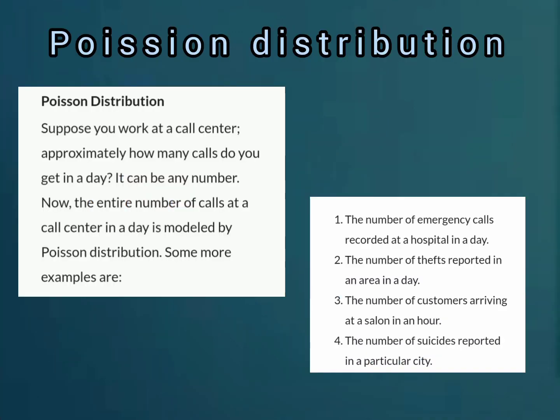And second comes the Poisson distribution. Suppose you work at a call center. Approximately how many calls can you get in a day? It can be a large number. The number of calls at this call center in a day is modeled by a Poisson distribution. Now let me tell you some examples of the Poisson distribution.